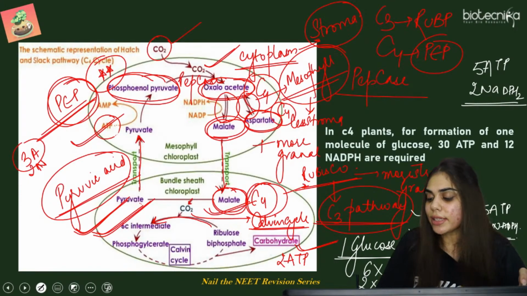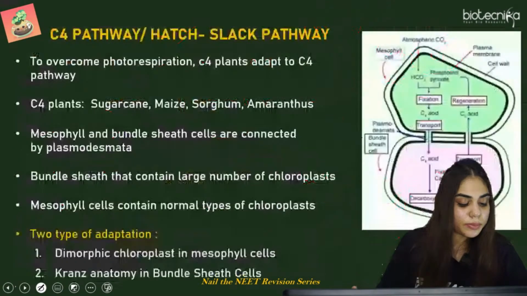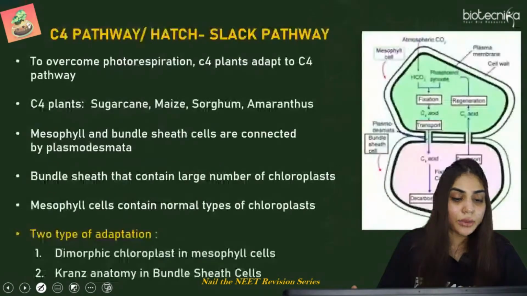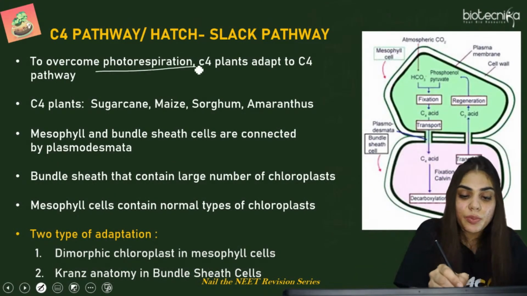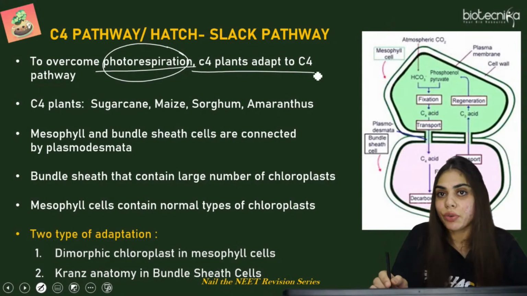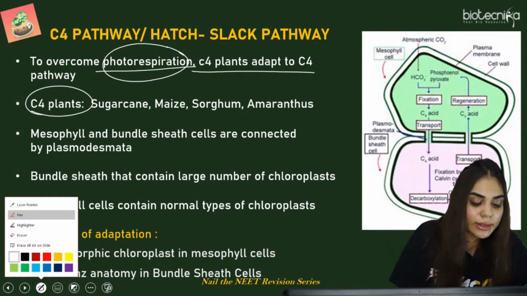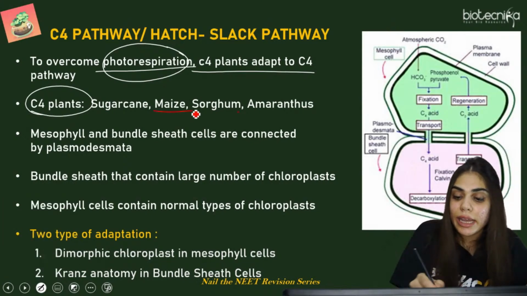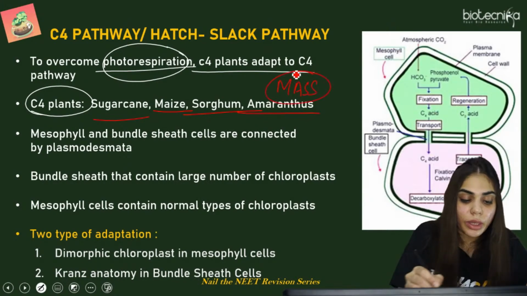So here you can see more ATP is utilized in comparison to C3 pathway. So now let's come back to the slides and read what is written here. To overcome photorespiration, C4 plants adapt to C4 pathway. Now what are the examples of these C4 plants? It is maize, amaranthus, sorghum, sugarcane. The trick to remember this is MASS.